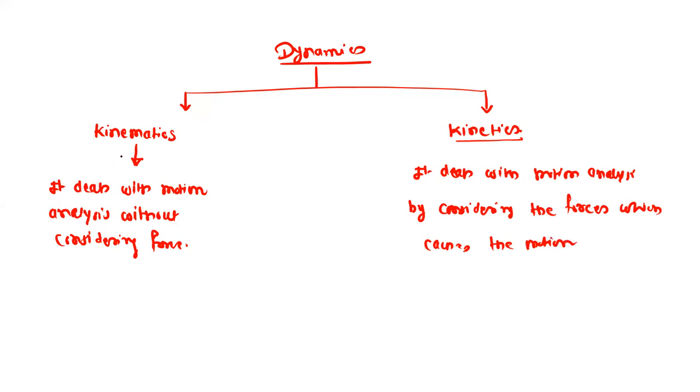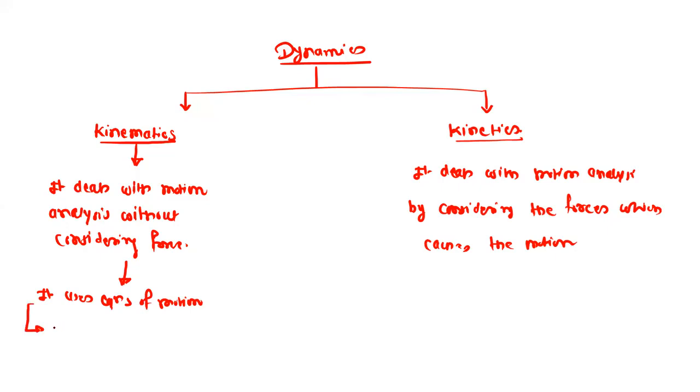In the kinematics part, we will use the equations of motion. So what are the equations of motion?